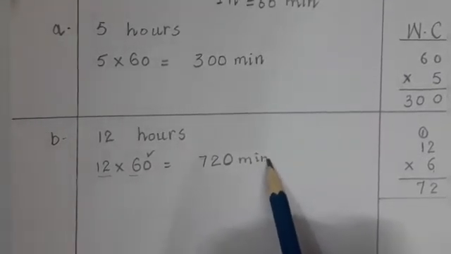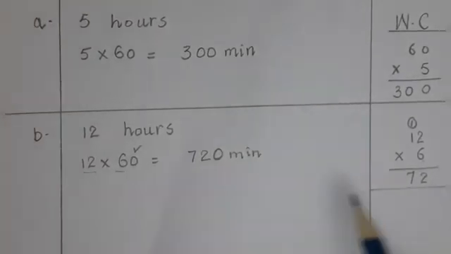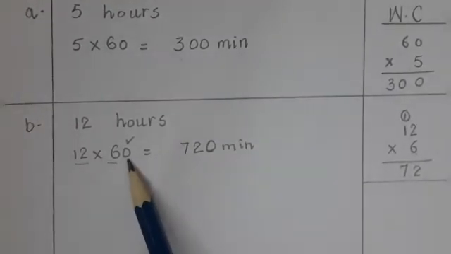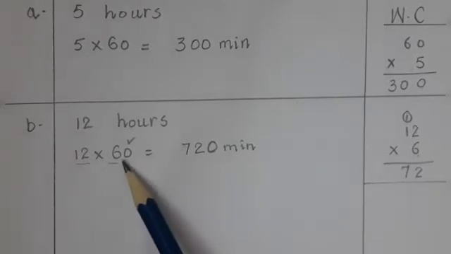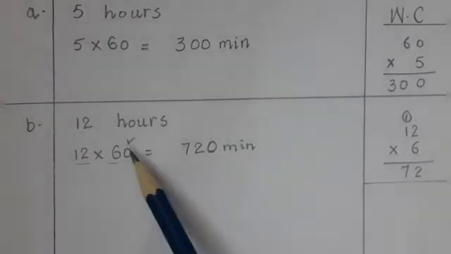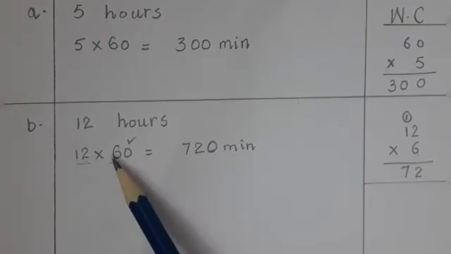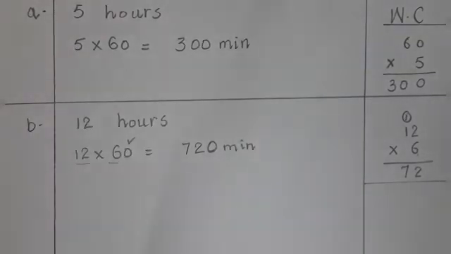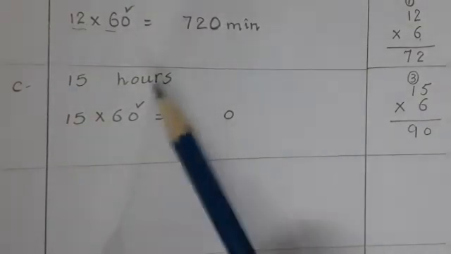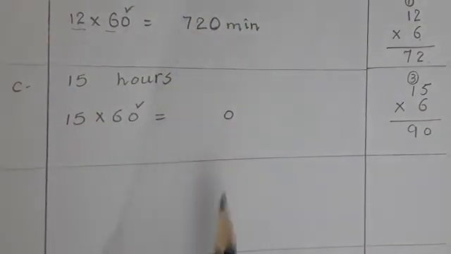Okay, this is the easy method. You can also write 12 multiply 60, but it will be long multiplication. So this is the easy method. Move the 0 over here, and then multiply the remaining digits. Students, A, B and C parts are the same.